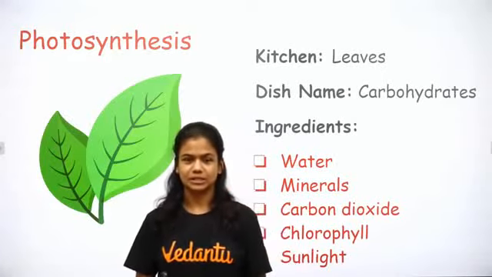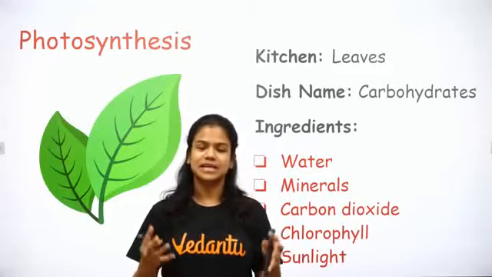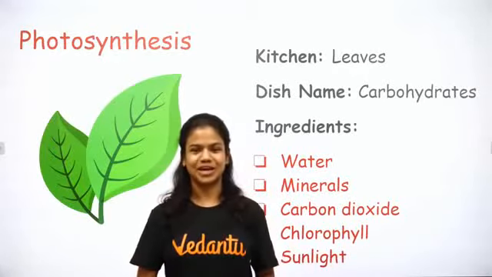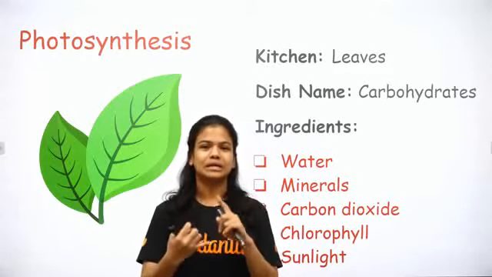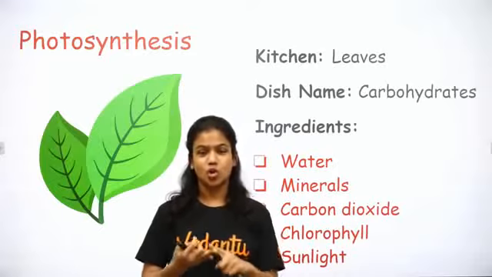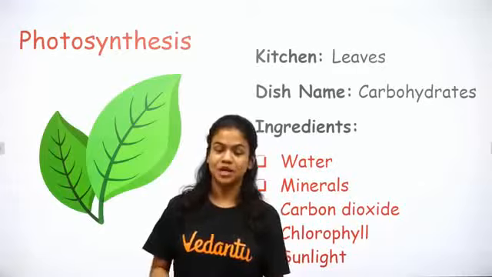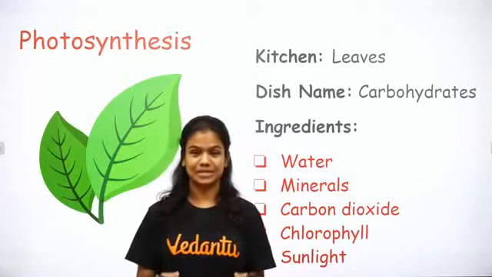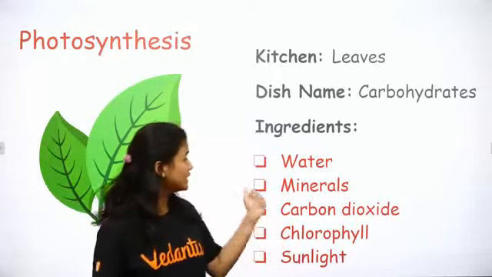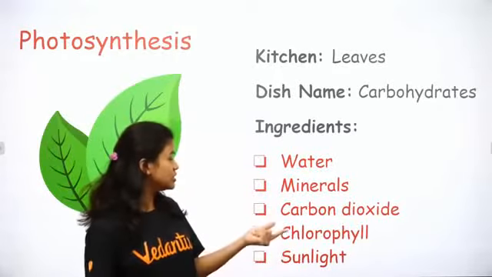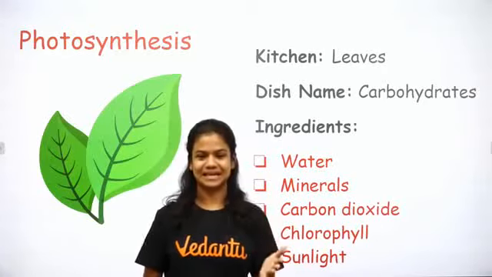And what are the ingredients? Remember we talked about ingredients in the previous video, right? Ingredients is everything that goes into making the dish, right? So remember when I was trying to bake that pizza and I told you that I would need maida, I would need salt, I would need some chicken, paneer, right? So all those are ingredients. So photosynthesis also is a process in which you require a lot of ingredients. Let's try to read them together, right? We have water, we have minerals, we have carbon dioxide, we have chlorophyll, and we have sunlight.